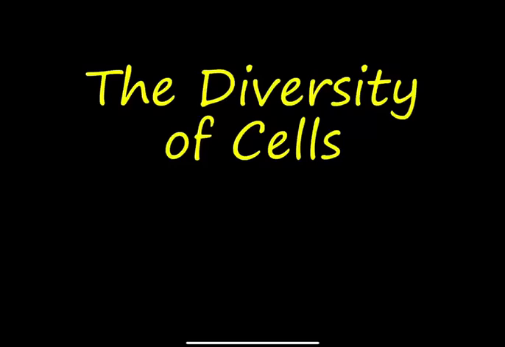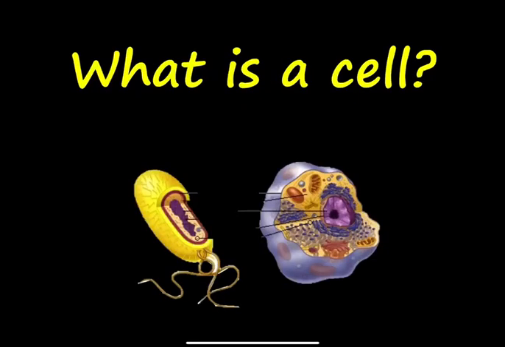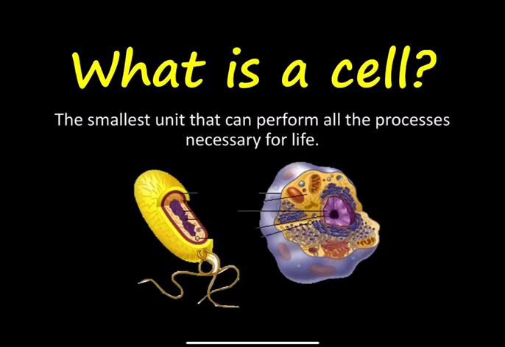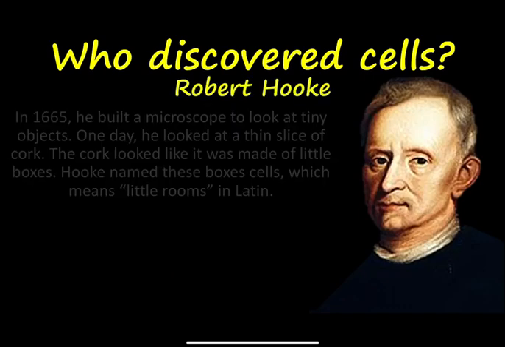Today we are going to start learning about cells, the diversity of cells. What is a cell? Do you know? A cell is the smallest unit that can perform all of the processes necessary for life. Who discovered cells? A man by the name of Robert Hooke.